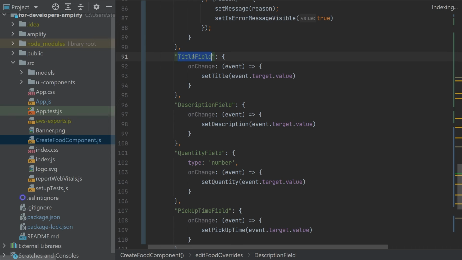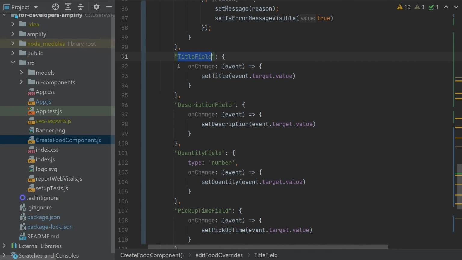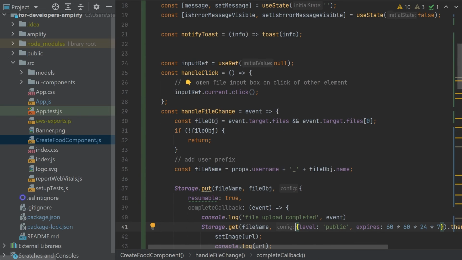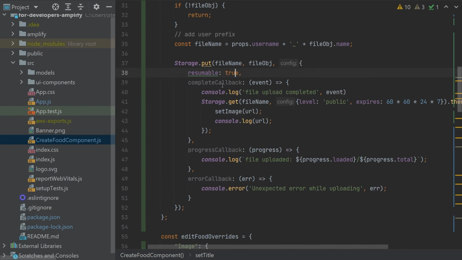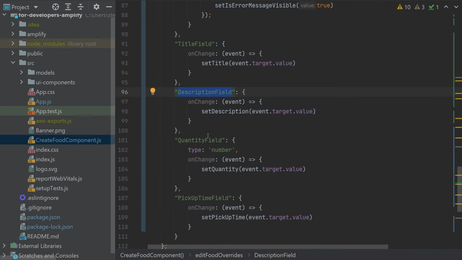And in the code for this, because it's not configurable, I need this to happen on the code level. When there is an on change of the field, somebody is typing, I will catch this event, and when that's done, I will set title. The set title is obviously a state here, so we will modify the state with this set title. Similar for description, nothing else.